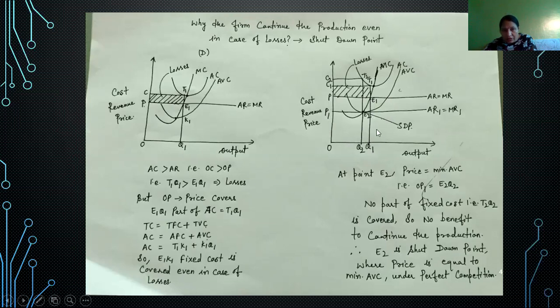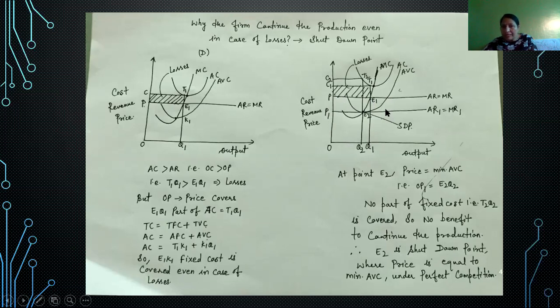Total cost is T1Q1 at the initial point of equilibrium. This much part is variable cost, and from T1 up to this point, let's say K1, this much is fixed cost, out of which this part is covered by the price available in the market.